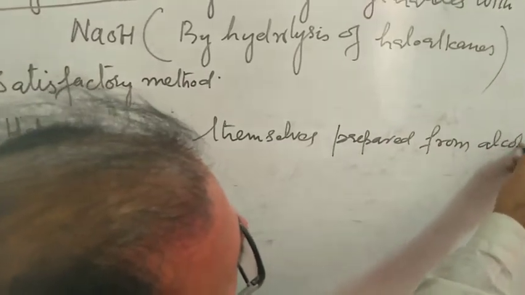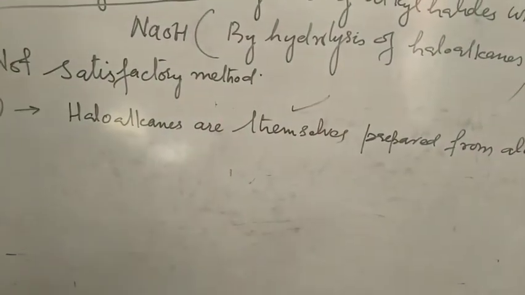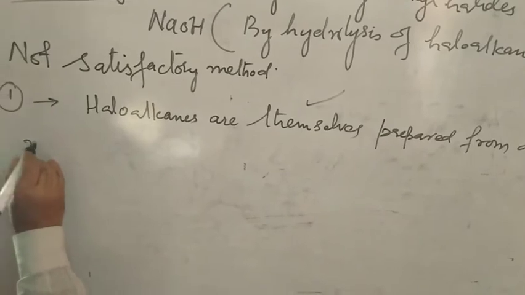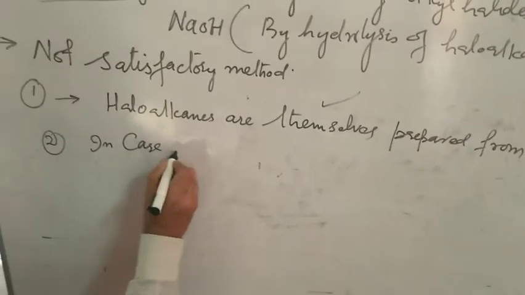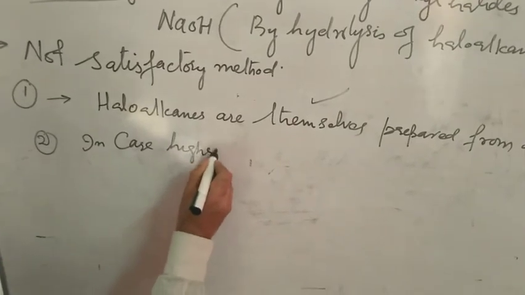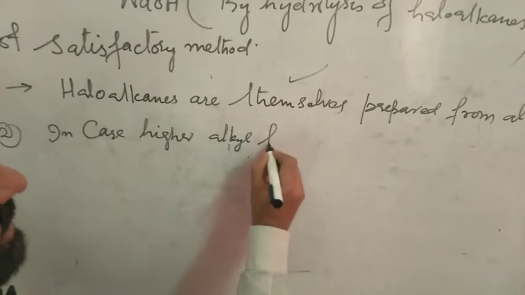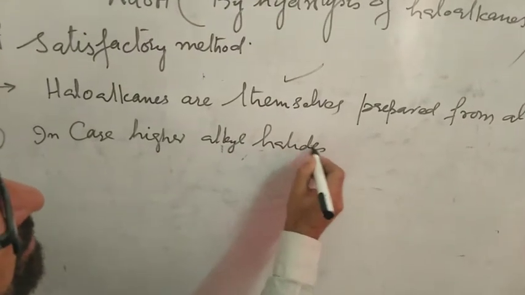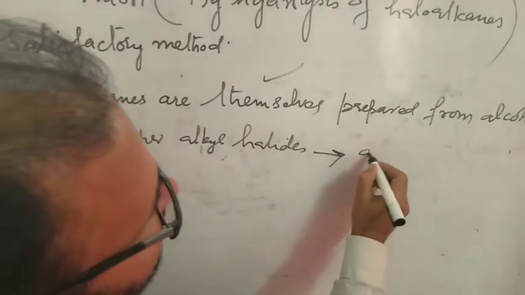So first of all, haloalkanes are themselves prepared from alcohols. Number second, in case of higher alkyl halides, alkenes are formed.